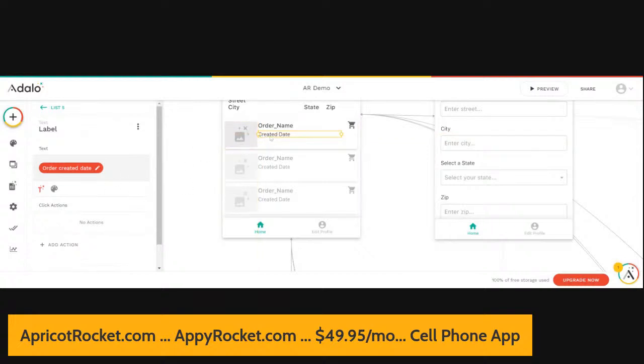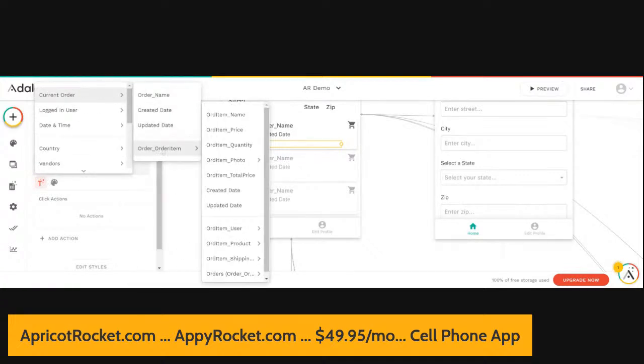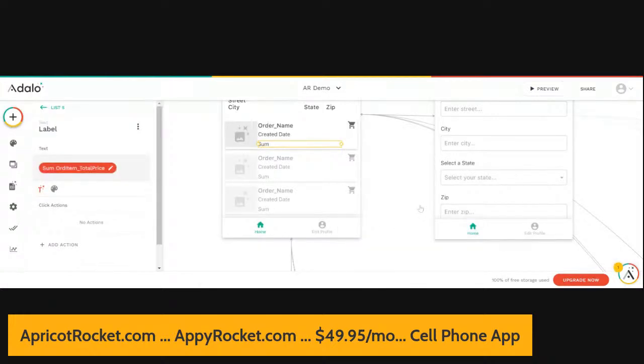And let's go ahead and add one more. Let's add the total of the order. Okay, so we're going to do current order. Let's see, order item total price. Okay, we're going to see if that actually gives us what we want. Actually, that's the order items. So we need to go down to orders, order items, order item total price sum. So that's the sum of all the order items from that order.